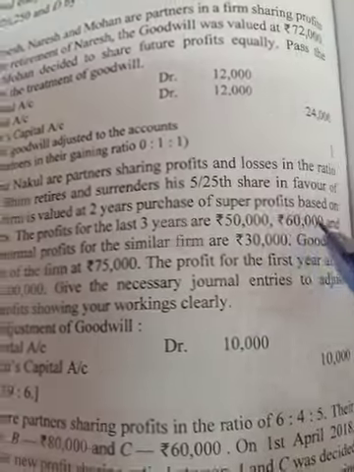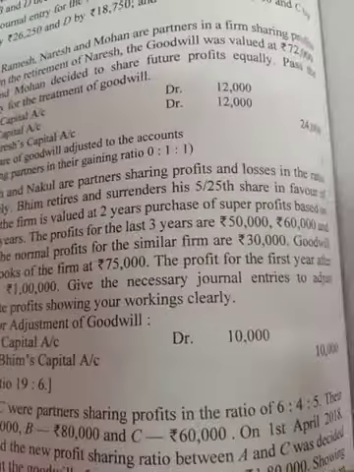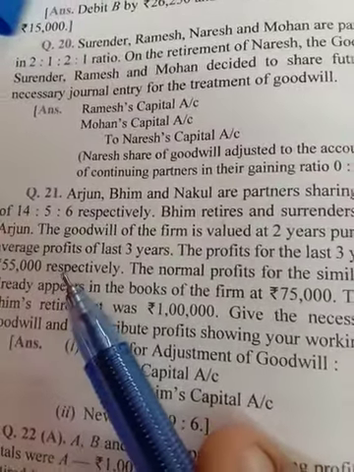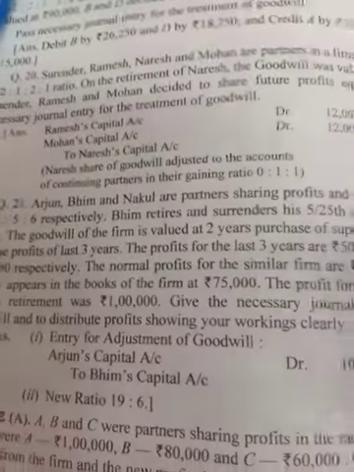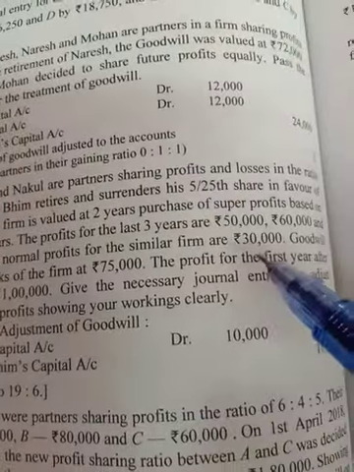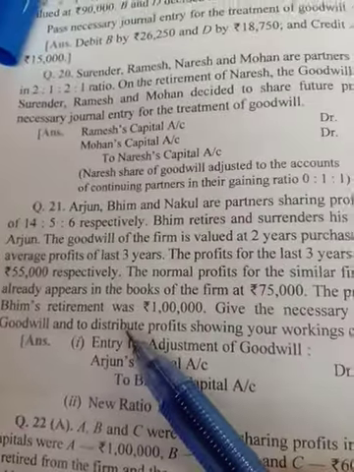The goodwill of the firm is valued at 2 years' purchase of super profit. The super profit is based on the average profit of the last 3 years. The profits of the last 3 years are 50,000, 60,000 and 55,000. We have to take out the average profit, and then calculate the normal profit. Normal profit is already given. Normal profit of similar firms is 30,000, and goodwill already appears in the books of the firm as 75,000. The profit for the year ending on Bhim's retirement was 1 lakh. Give the necessary journal entries to adjust the goodwill and to distribute the profit.